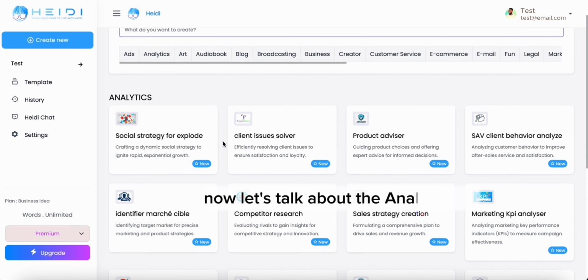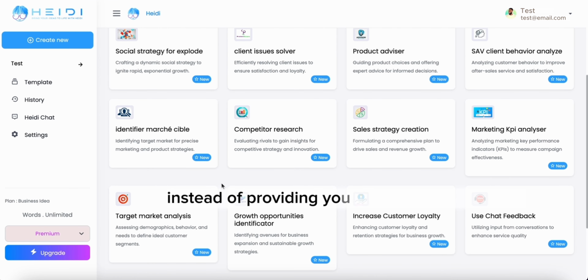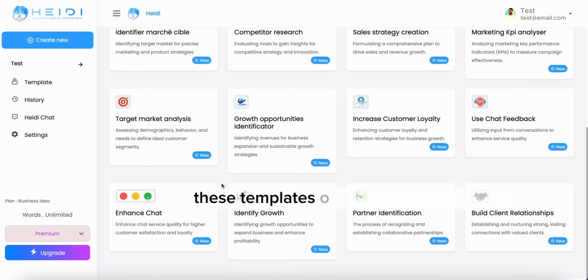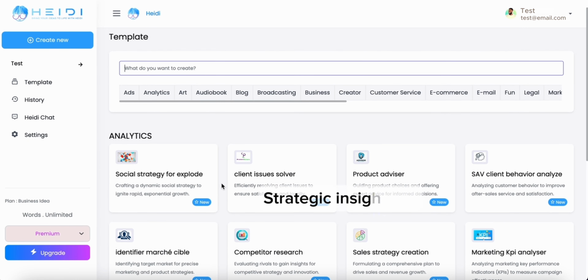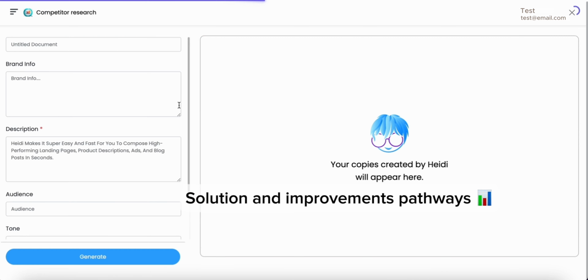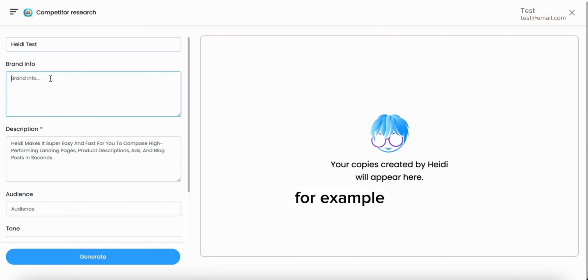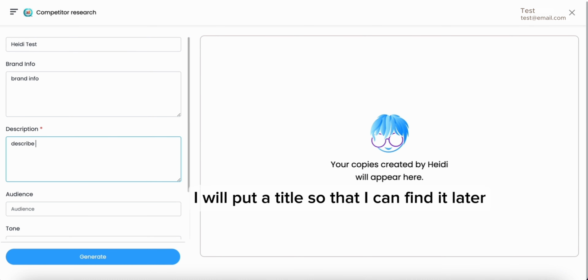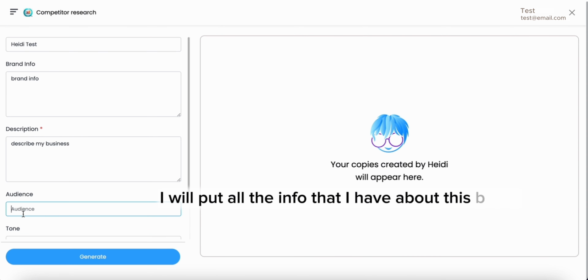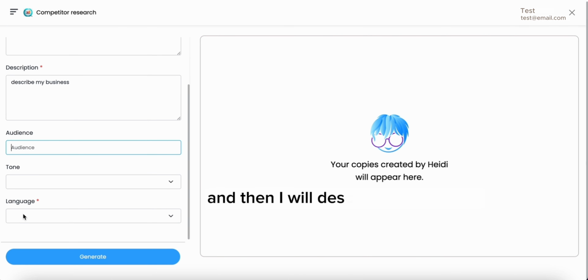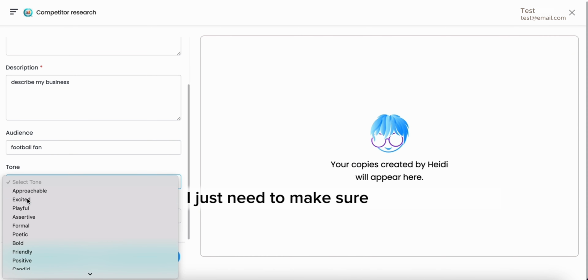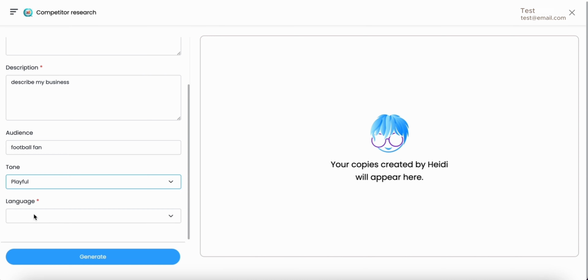Now let's talk about the analytics. Instead of providing you with ready-made text, these templates offer something different: strategic insights, solution, and improvements pathways based on the information you provide to our AI. For example, let's say I want to launch a new business and I need to do a competitor search. I will put a title so that I can find it later. I will put all the info that I have about this brand, and then I will describe my business in the description. For the audience, I just need to make sure I specify to Heidi which audience it is.